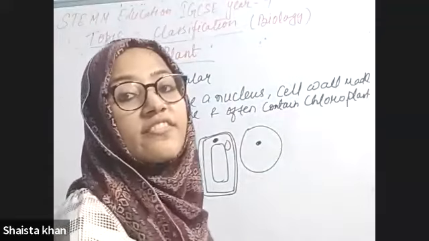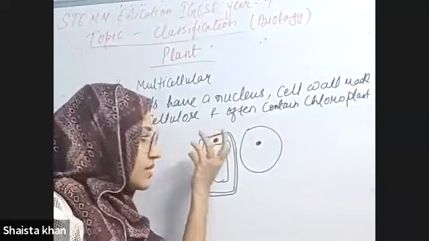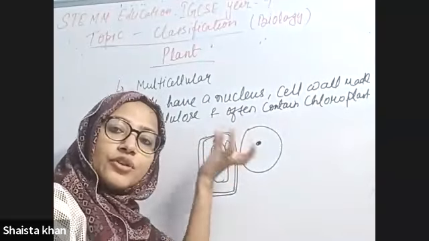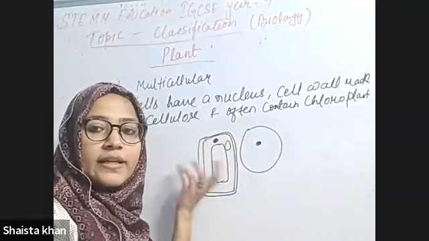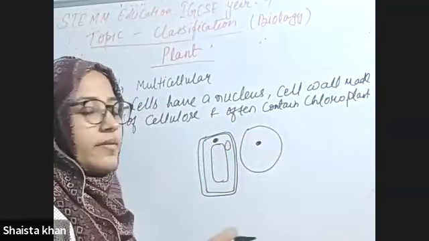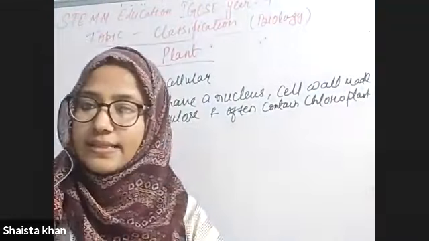What is the function of the cell wall? The cell wall protects the inner cell organs from the outer environment. Right? This is the function of the cell wall. Basically, the cell wall protects the cells.